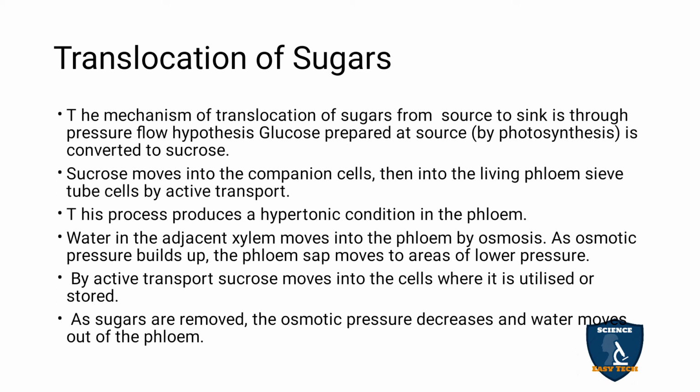The sucrose moves into the companion cells, then into the living phloem sieve tube cells by active transport. This movement of sucrose into the living phloem, that is the sieve tubes, is in the form of active transport. This process produces a hypertonic condition in the phloem, that is the sugar concentration is higher, so it is called a hypertonic solution.